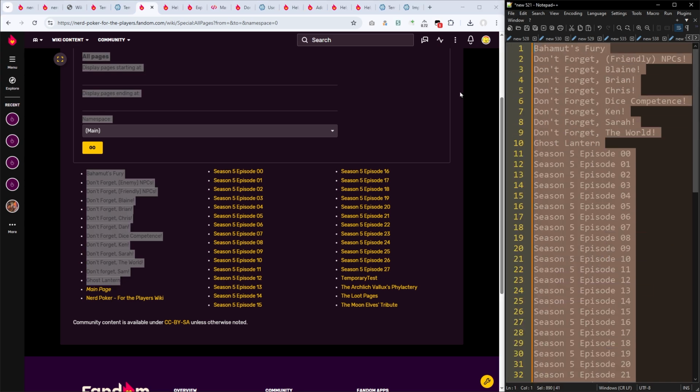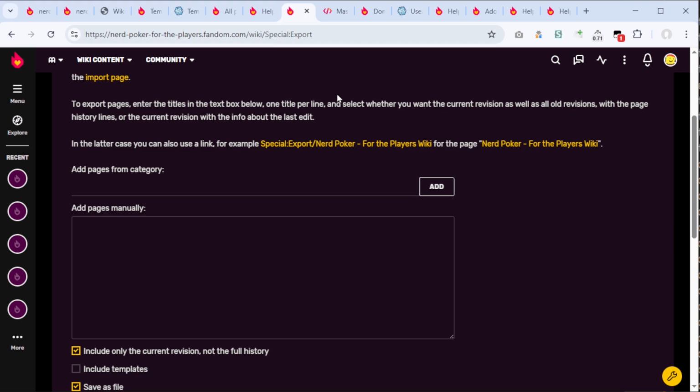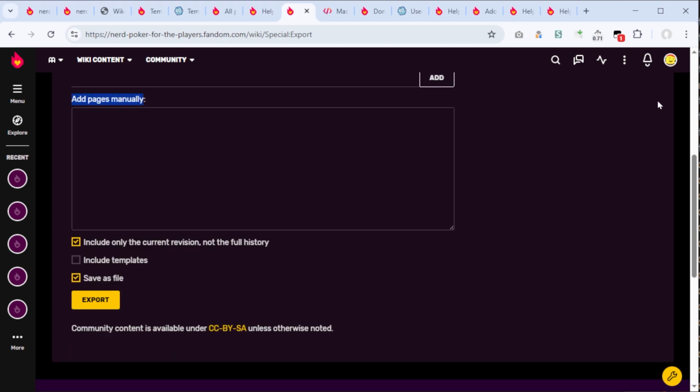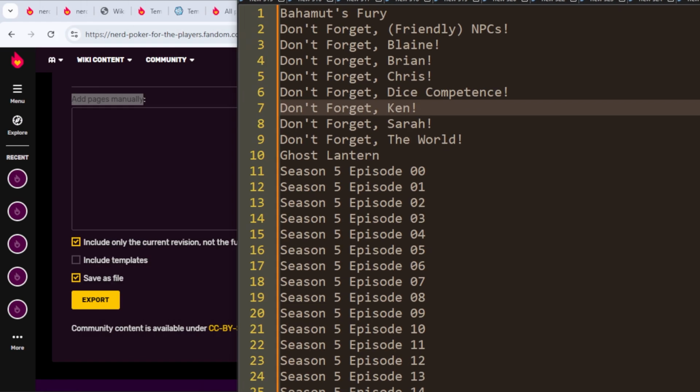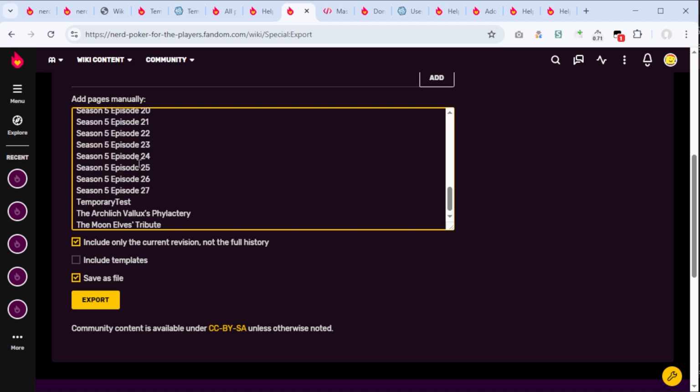So I'm just going to copy that. And exporting we do on the special export page. We can add pages manually, which I am going to do. Just going to select all, paste here, exclude templates, I suppose. Save as file, include not only the current revision, but the full history, yes.